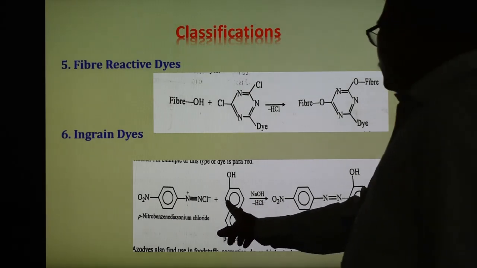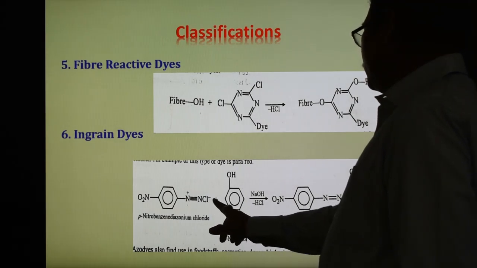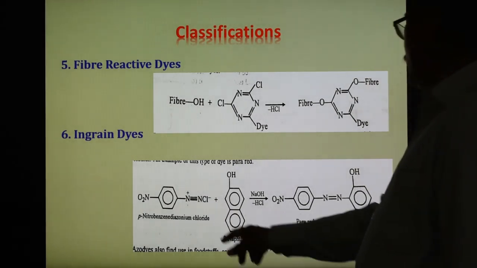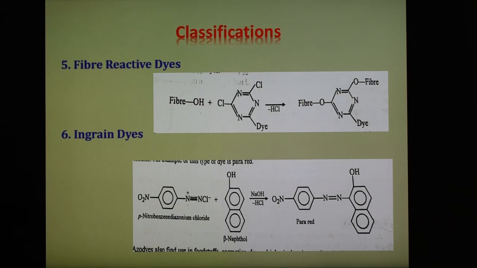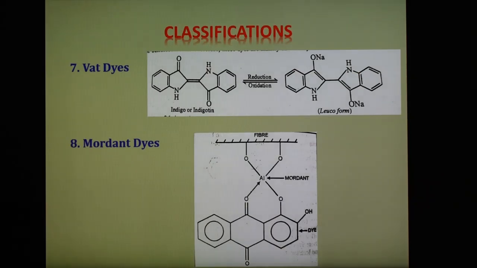So here H from this ring and HCl are removed, and this azo group is joined here and we get para red. So para red is an ingrain dye, and after ingrain dyes, next, number 7, is vat dyes. These are important, and vat dyes are insoluble in water and hence cannot be used directly for dyeing.